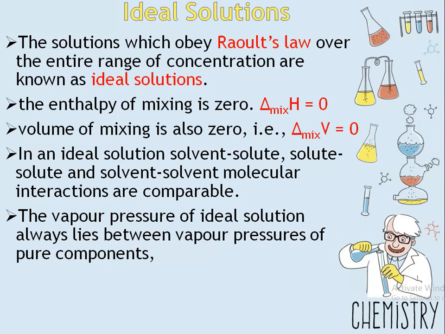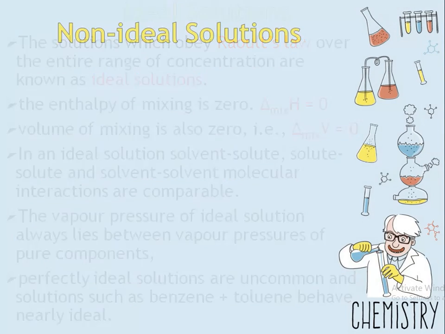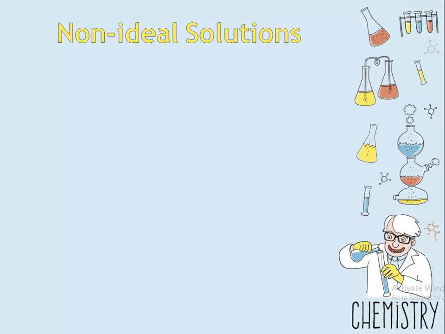Hence, the vapor pressure of an ideal solution always lies between the vapor pressures of the pure components. We already saw this. Perfectly ideal solutions are uncommon, and solutions such as benzene and toluene behave nearly as ideal solutions. The second type is the non-ideal solution.